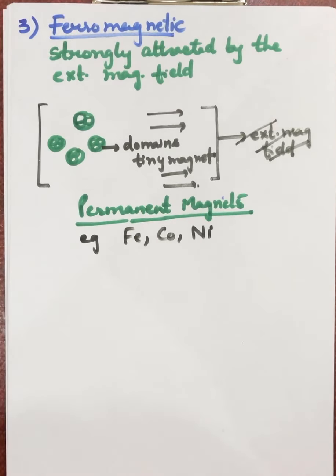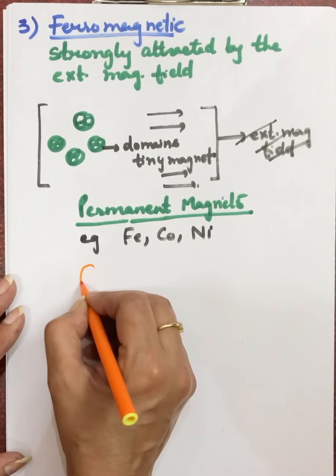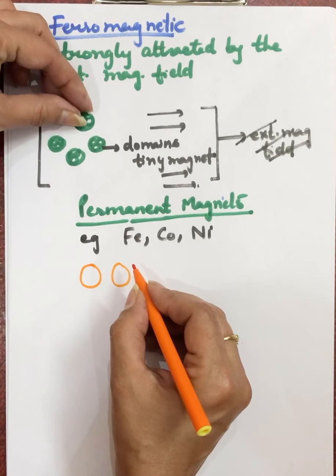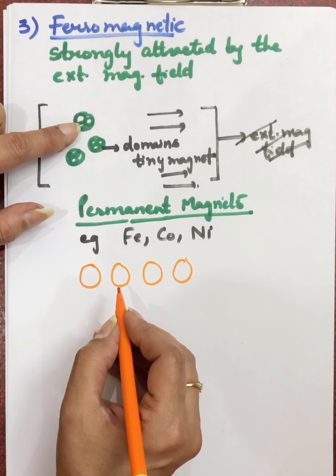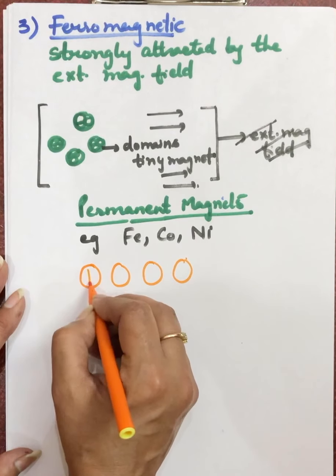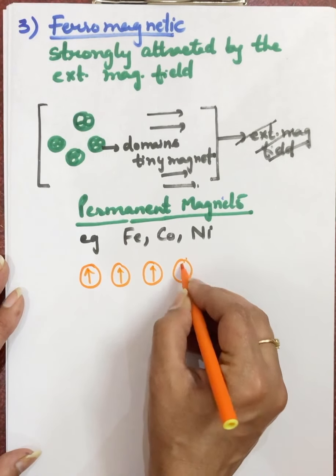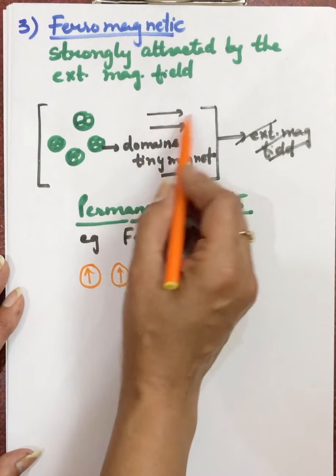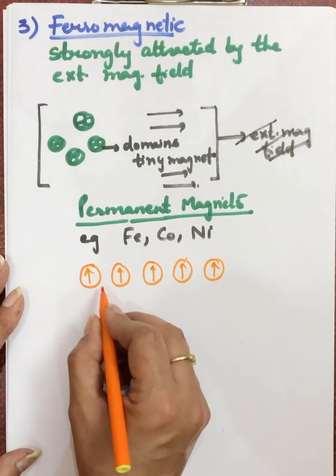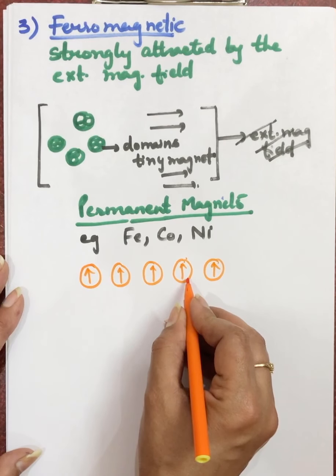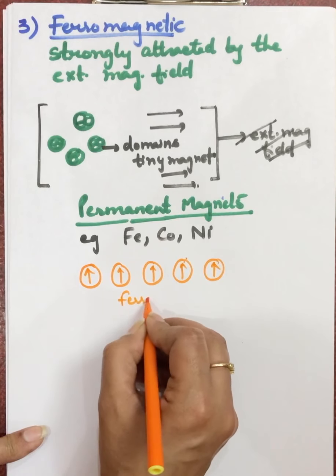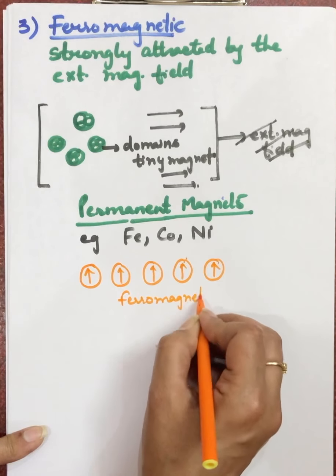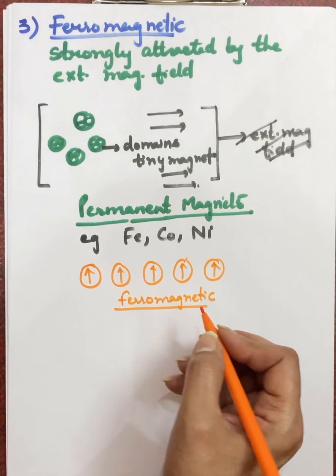And how are the domains aligning? See here, I'm drawing a domain. It's not an orbital. These are domains. It is the collective effect of the electrons of all these ions in one domain. Their magnetic character for all the domains is in one direction. All are aligned towards one side. And because of a large number of unpaired electrons on one side, that is towards the external magnetic field, this becomes highly magnetic in nature. These kinds of substances are known as ferromagnetic.